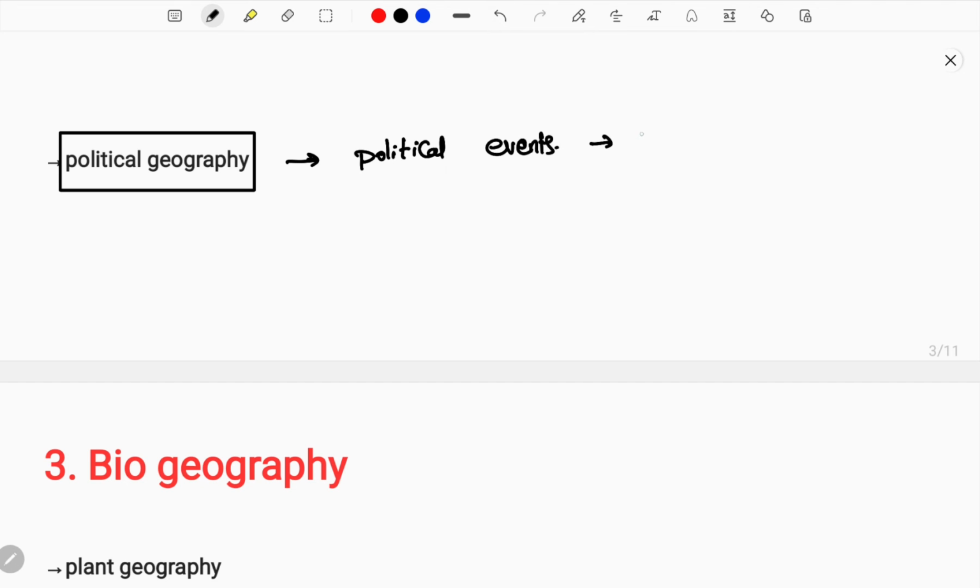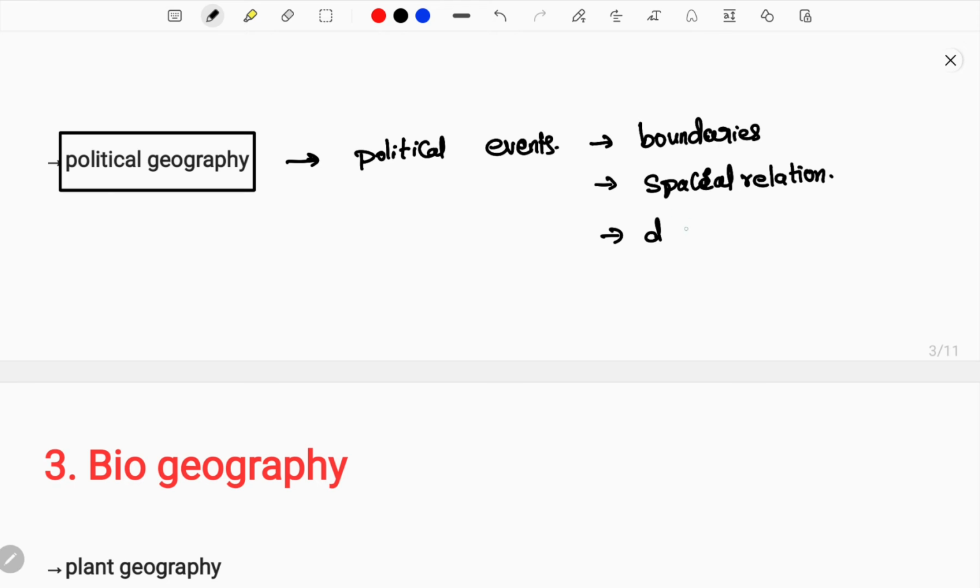So we study the political events that created geographical features and geographical differences, and also we study the boundaries, which are important for geographical features and which differentiate countries, states, districts, villages, mandals, everything. There are geographical boundaries between two spaces, and also we study spatial relationships. If I explain it in a simple manner, if you study two states, they will have a different relationship. So the boundaries and spatial relationships, and also we study neighboring countries, delimitation.